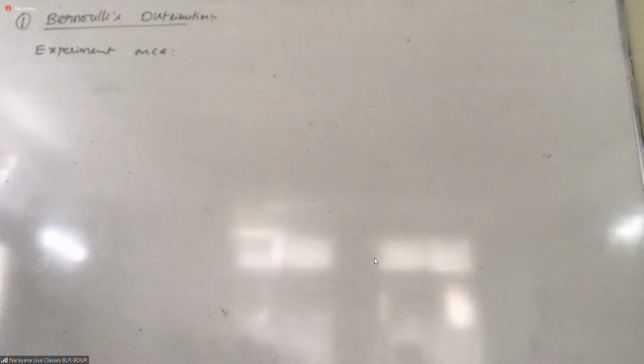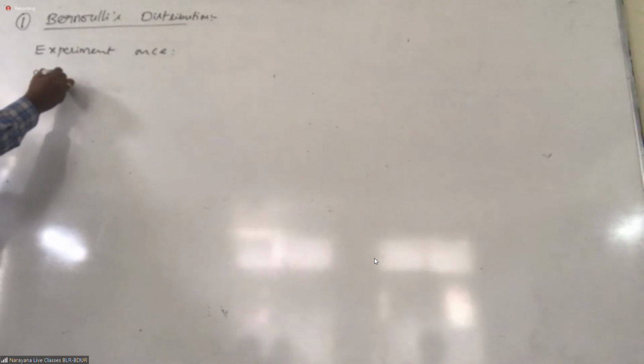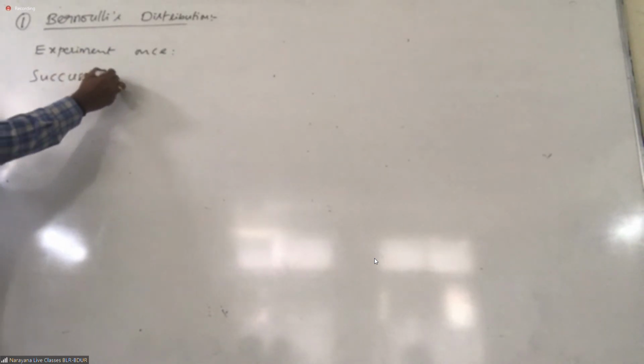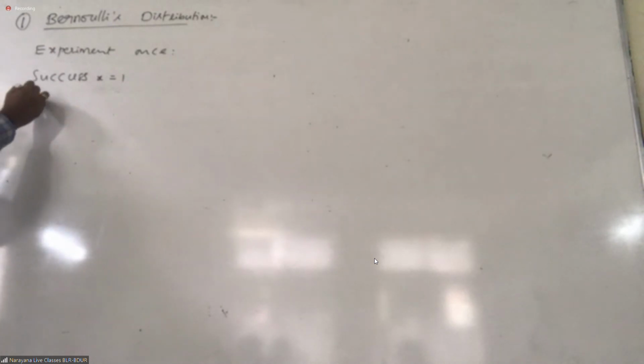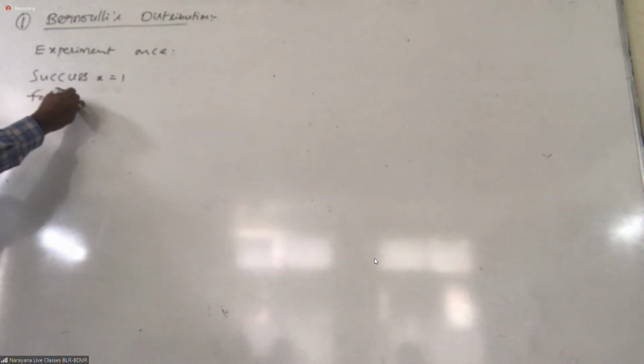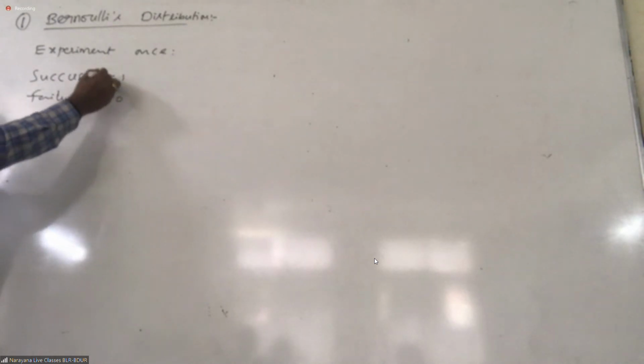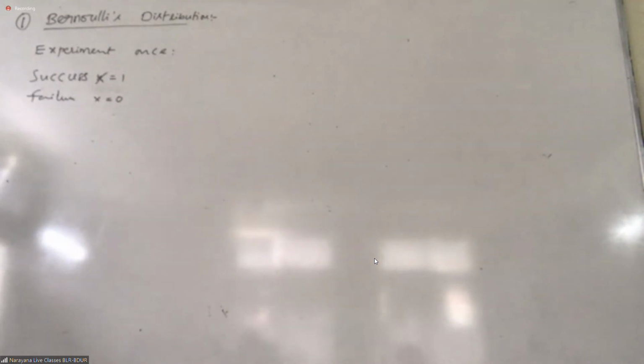In this distribution, we will conduct the experiment only once. Got it? In that, success will be denoted with x equal to 1. Failure will be denoted with x equal to 0. That's it. Got it?